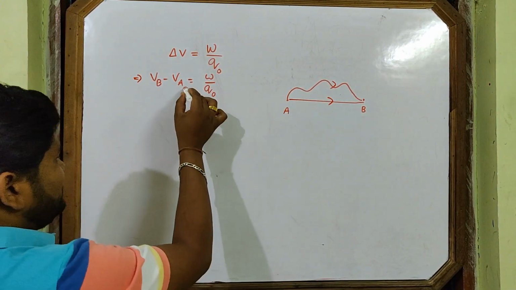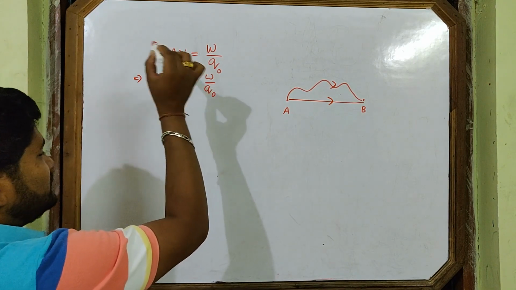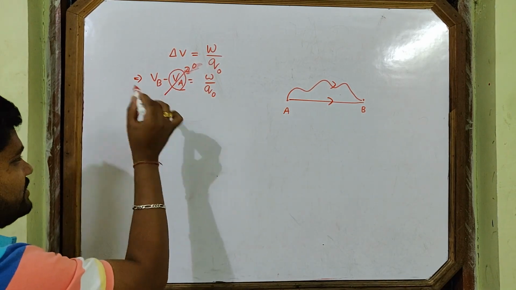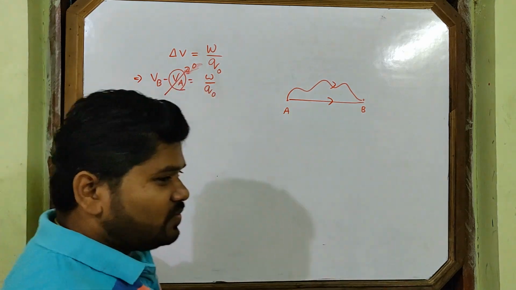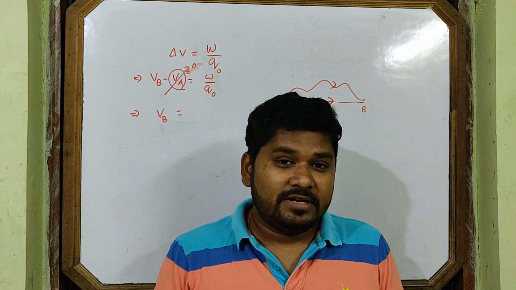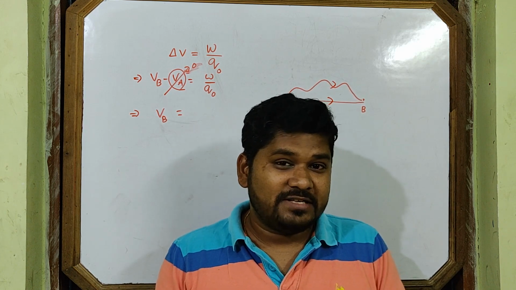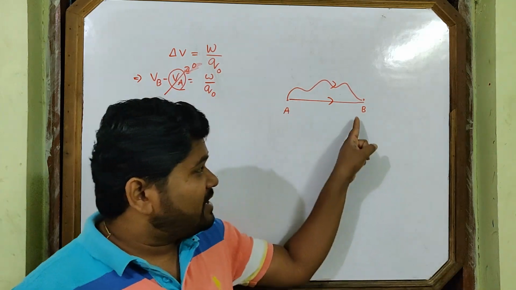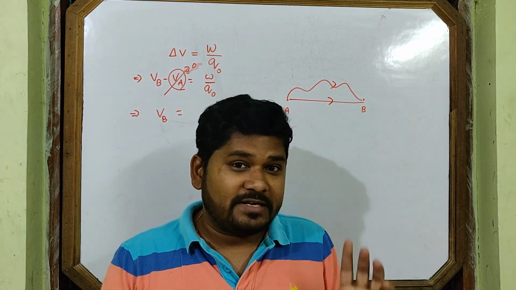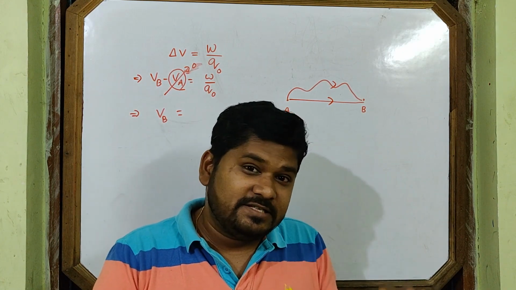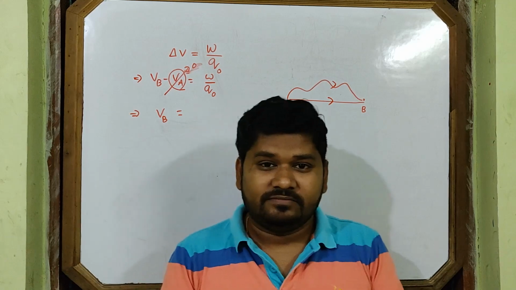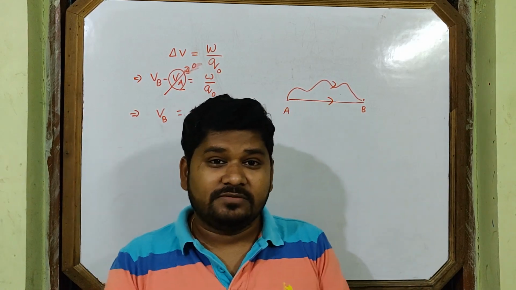If at point A, the potential is equal to 0, then this one is nothing but the potential at point B. Then the potential at point B will be calculated. Then what is the definition of electric potential at a point? How will we find electric potential at a point? We will bring a unit charge from such a point where potential is zero. Means we will bring the unit charge from a zero potential point. Where is that zero potential point?